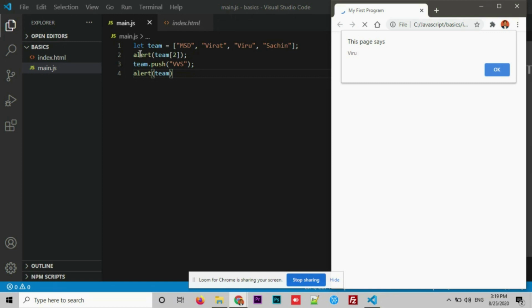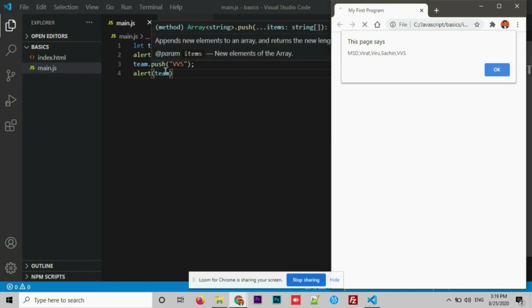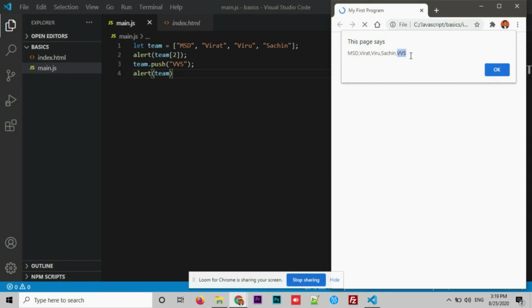This is just because of the alert which is there in the second line. Just click on OK and see this. Check the output here. I just tried to log the complete array and what's the last one? VVS. Why? Because I just tried to add VVS using the push method in JavaScript. This is how we can add an element to the array.